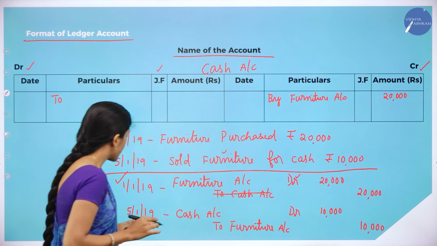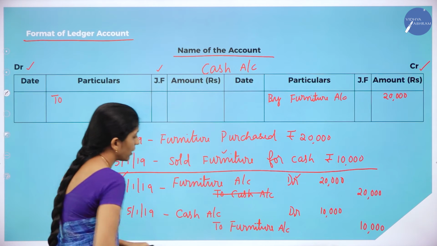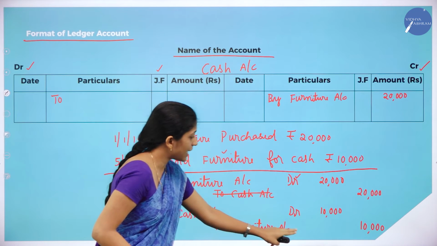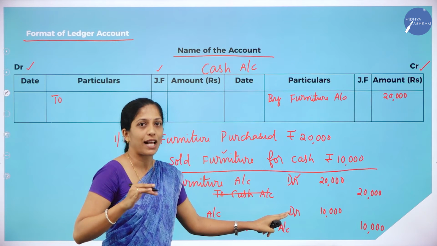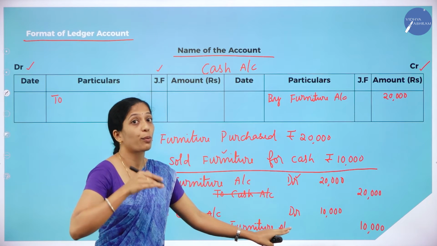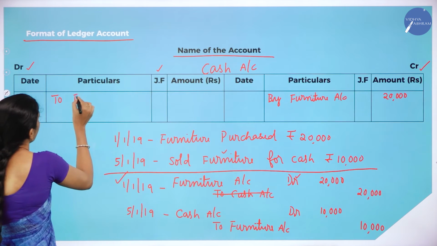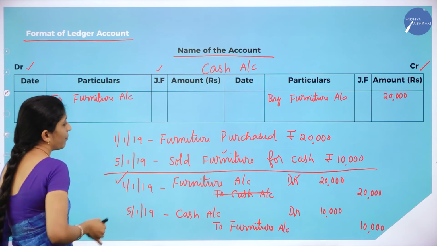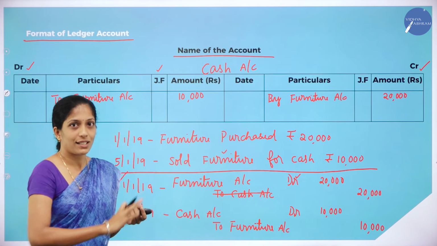Clear? Next, see the next entry, that is 5/1/2019. We are preparing cash account, so leave this cash account. What is remaining? To furniture account is remaining. As I told, if nothing is written, it is understood that it is credit. So furniture account is in the credit side, so where do we record it in the ledger account? In the debit side. So, to furniture account. What is the amount? That is 10,000. So we are done with these entries.